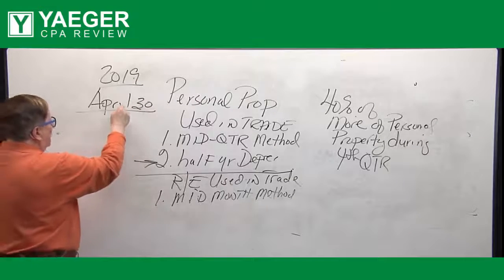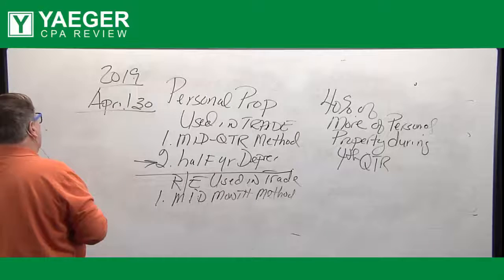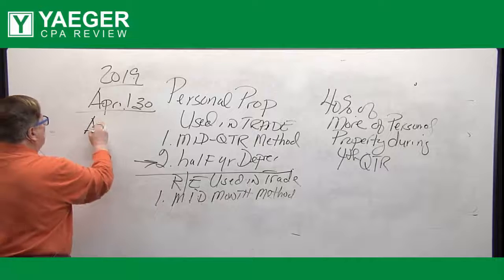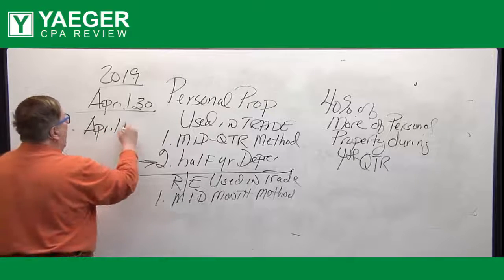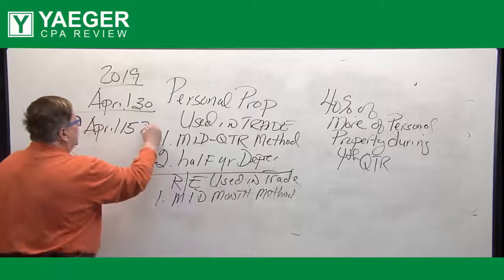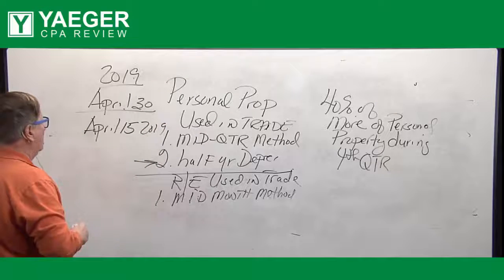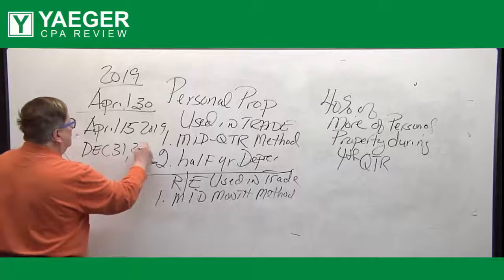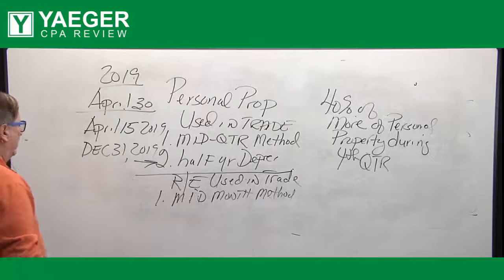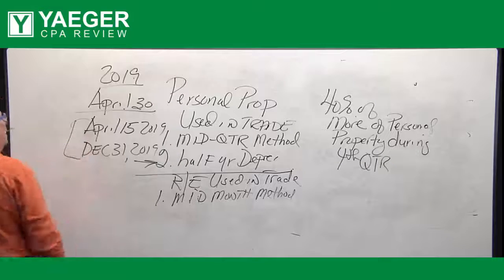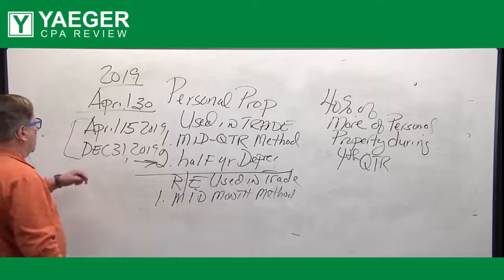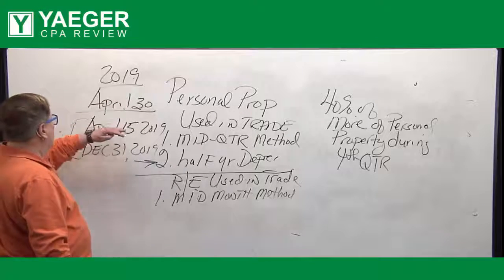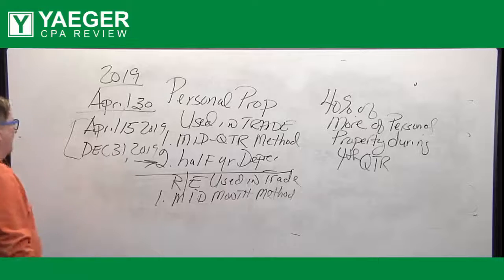Well, you go to the month you placed it in service, and you assume you placed it in service in the middle of this month. So therefore, the asset will be depreciated from April 15th, 2019. All right, we're assuming they have a calendar year. You will take depreciation till December 31st, 2019. So the first year, you're only going to take depreciation from April 15th, 2019, the middle of that month, to December 31st, 2019.